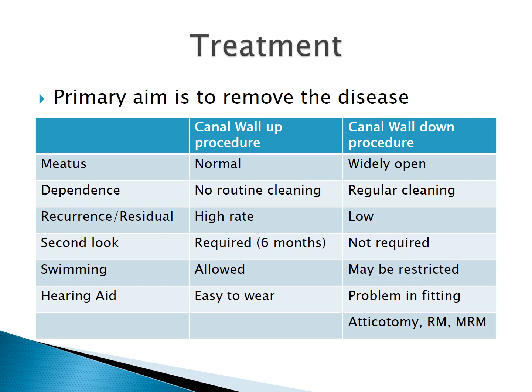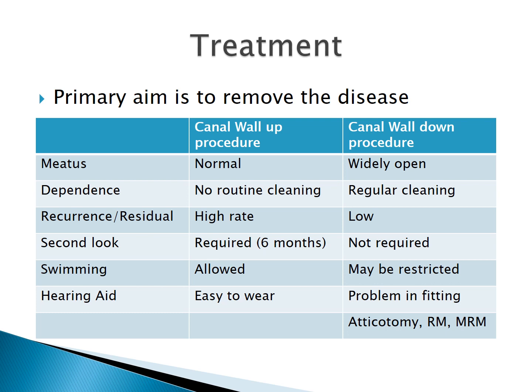Then hearing aids are easy to wear because the meatus size is normal in canal wall up procedures. But in canal wall down procedures, if the patient has to wear a hearing aid, then sometimes there is a problem in the fitting because of the large size of the external auditory meatus. The examples of canal wall down procedures are atticotomy, radical mastoidectomy or modified radical mastoidectomy. And an example of canal wall up procedure is combined approach tympanoplasty, in which the disease is removed from both sides, that is from the middle ear side and from the antrum side.